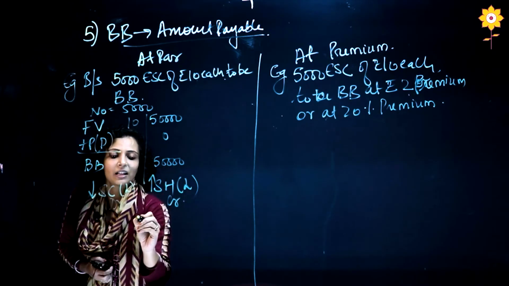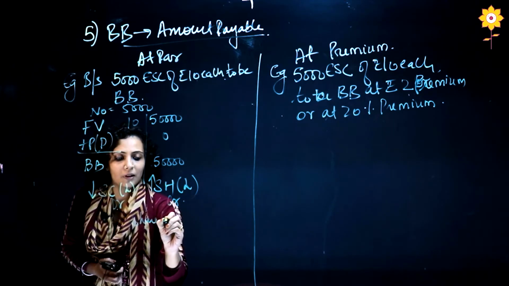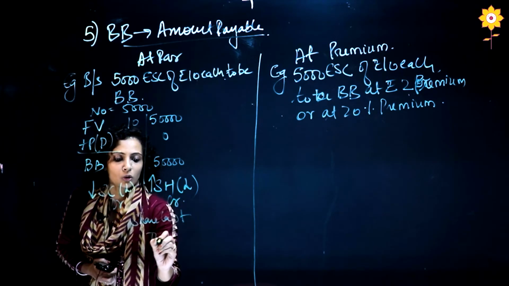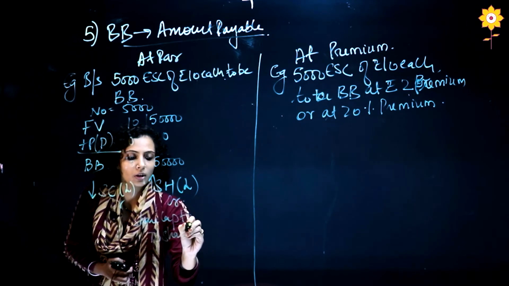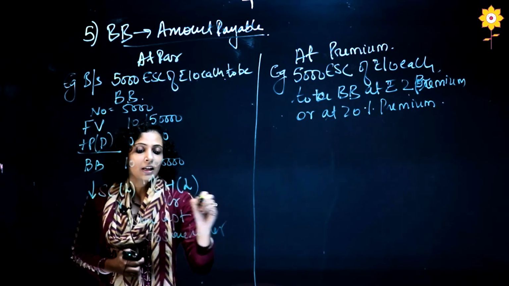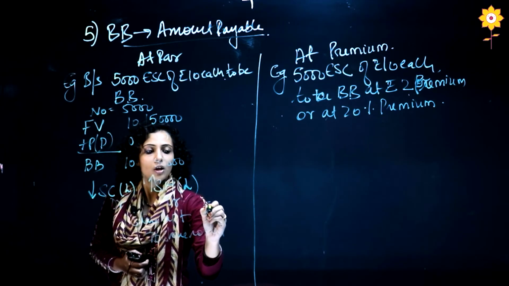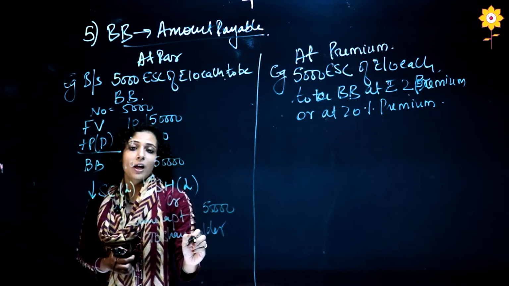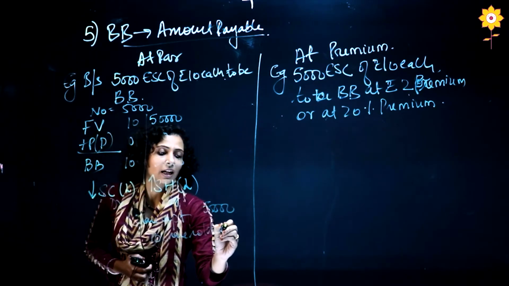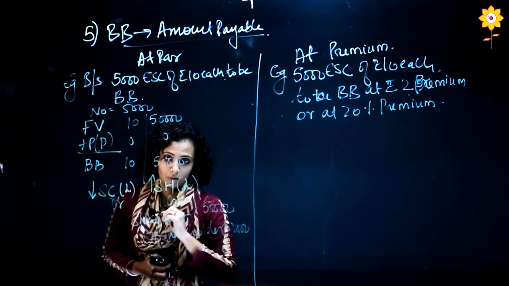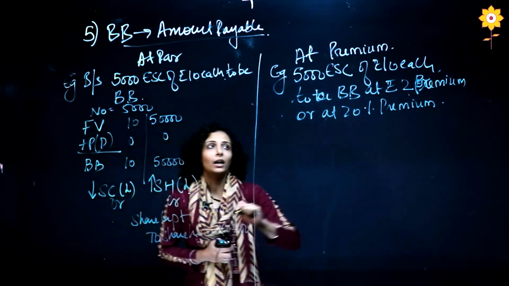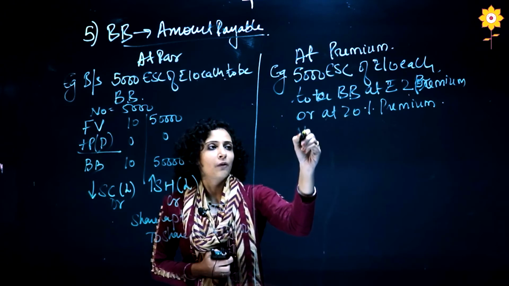So my basic entry will be share capital account debit to shareholder. Okay, now share capital I have told you it will always be the face value, so 50,000, and shareholder always total, that is 50,000. Okay, this is at par. At premium same thing we will do.